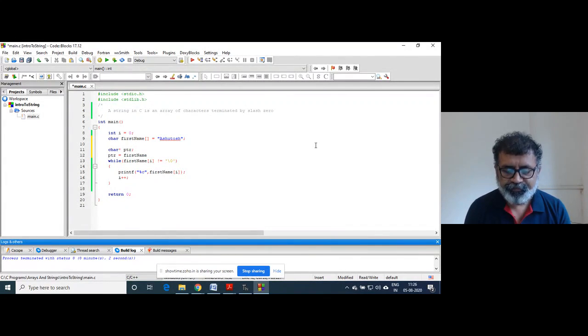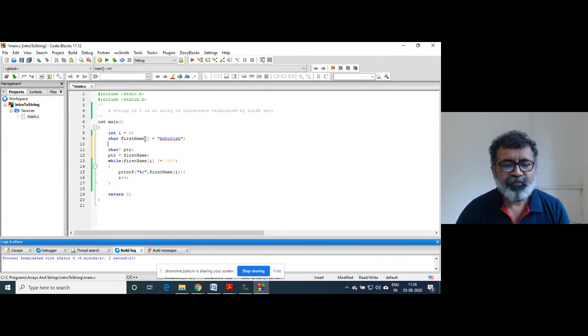First thing, there is one string. The same rule applies here because it is an array. So the name of an array contains the base address of the array.